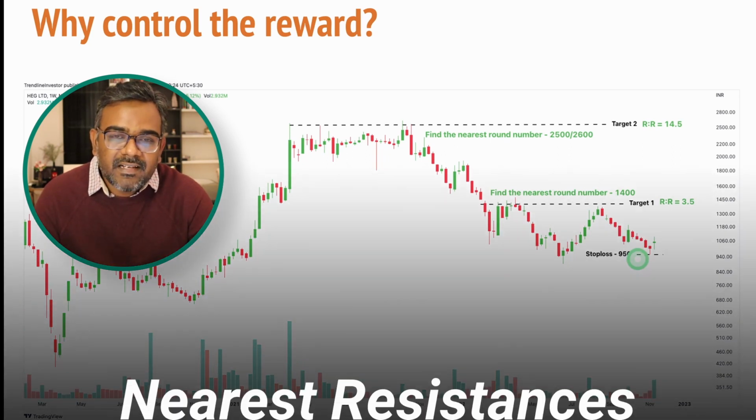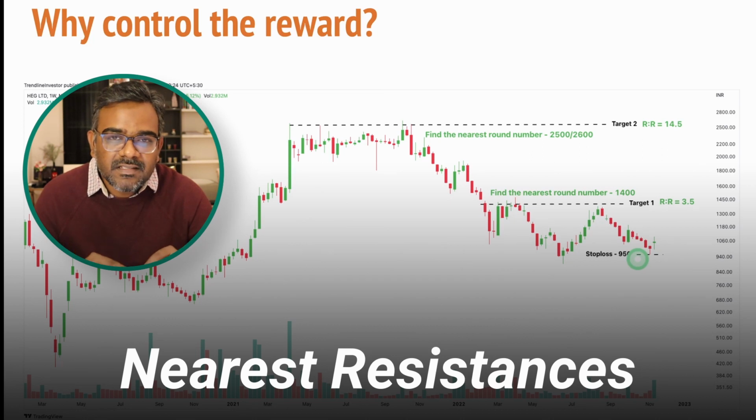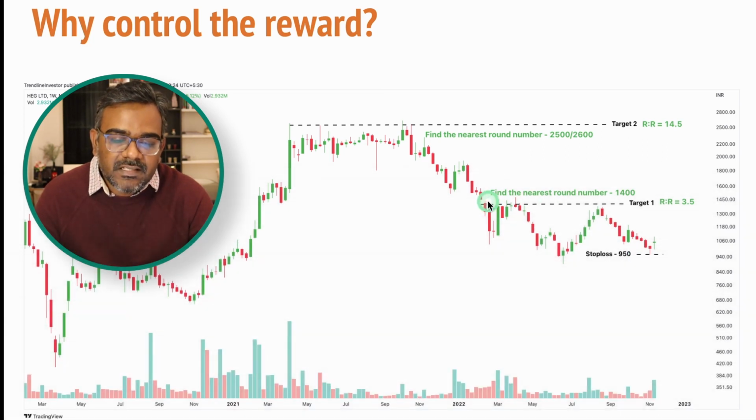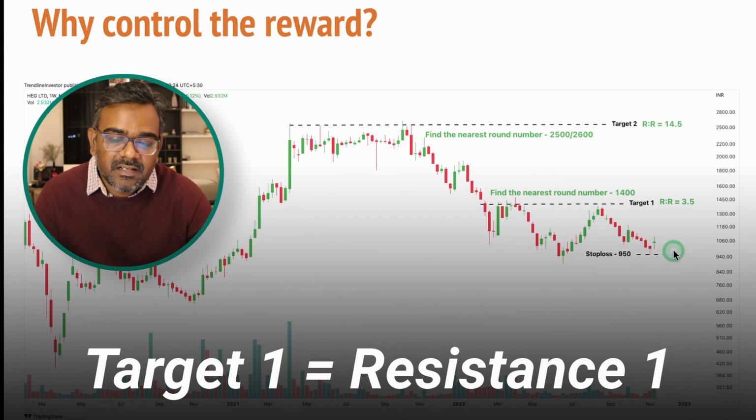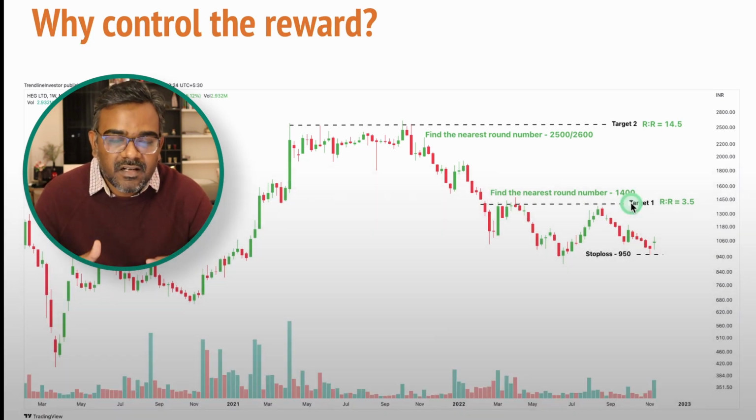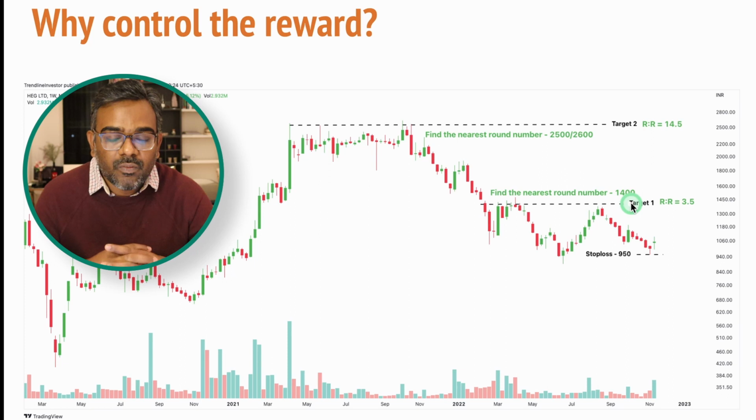Now next is to find the nearest resistances on the weekly charts. Now in this case, the nearest resistance is 1400. Now the stock was trading at 1055. The first resistance towards your left hand side of the chart is going to be your first target on the weekly charts. Now do not fixate to daily charts, because daily charts might have more noise than weekly charts. That's why always fix targets on the weekly charts, because when a stock reverses, it's obviously going to face a lot of resistance around the weekly charts than on the daily charts.